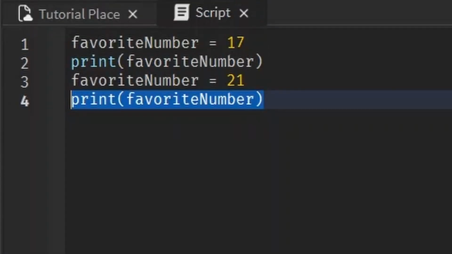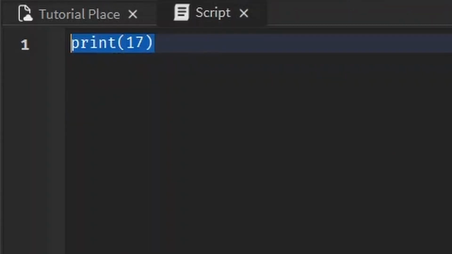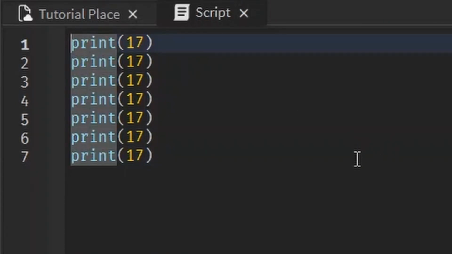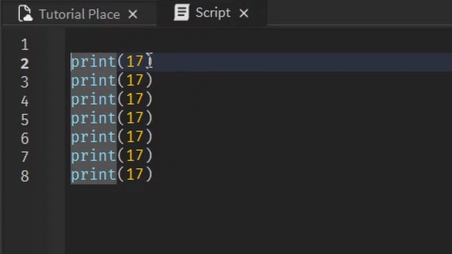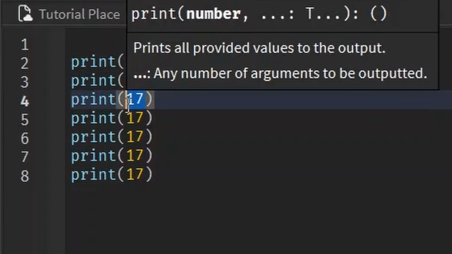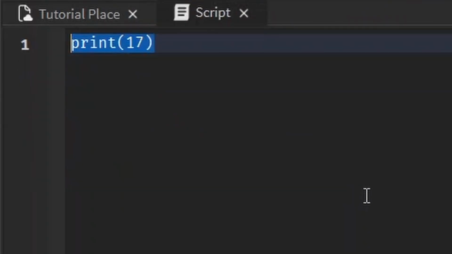One of the biggest reasons to use variables is if we change our minds about something, instead of changing it everywhere, we can just change it once. For example, maybe I had like print 17 like this, and I had it a million times. But then I'm like, wait a second, 17 sucks. I like 21 now. Then I have to go in by hand and change every one by hand. No, make it a variable like this.